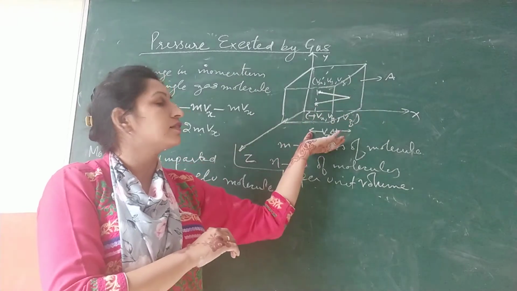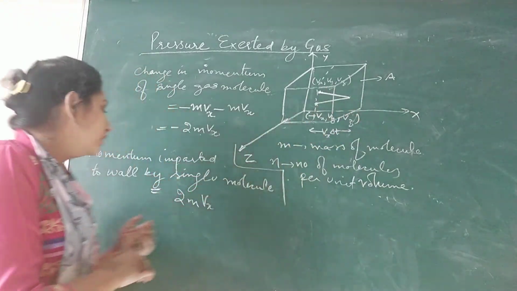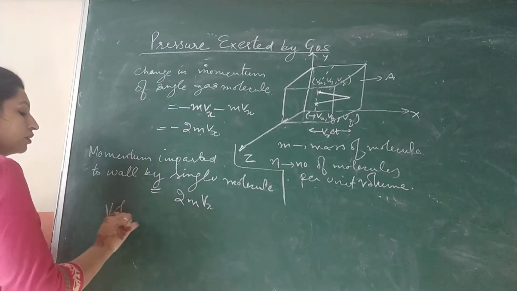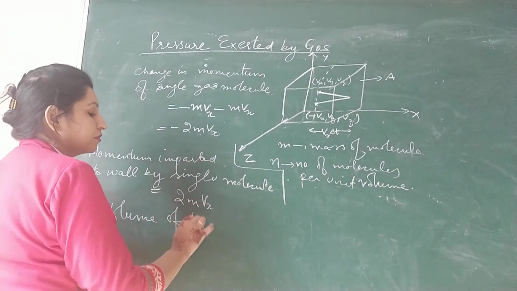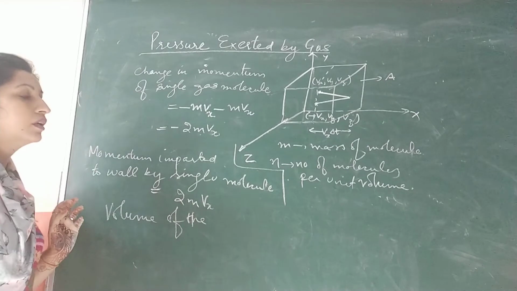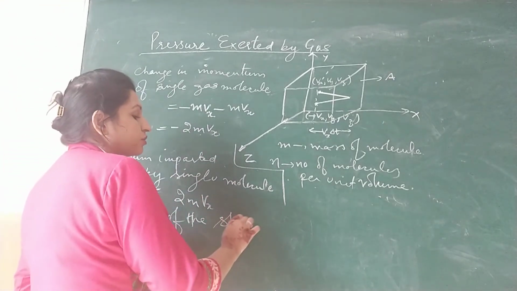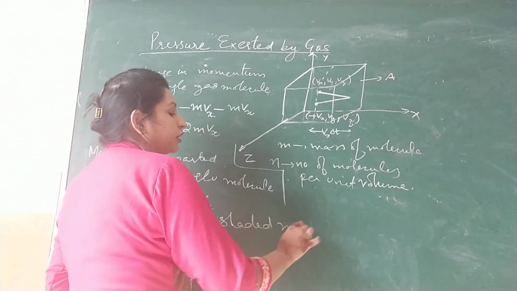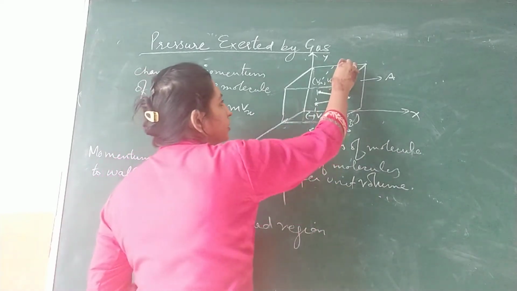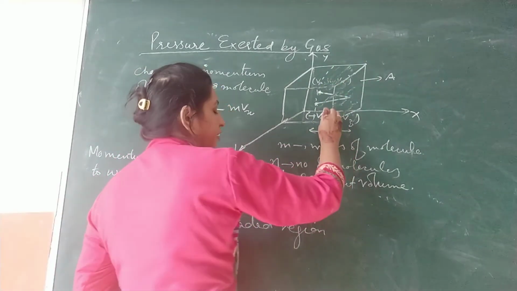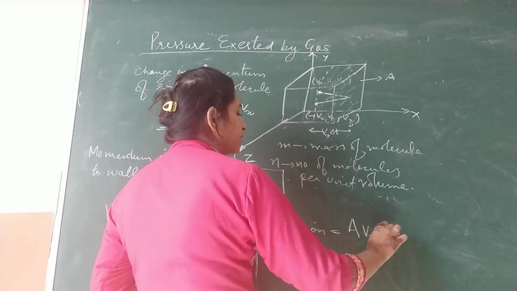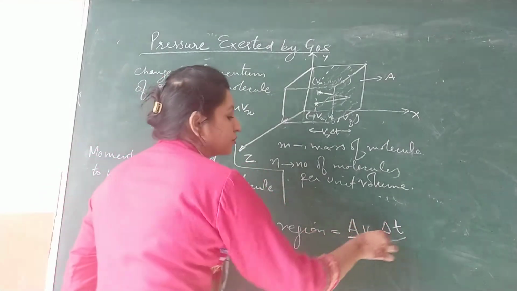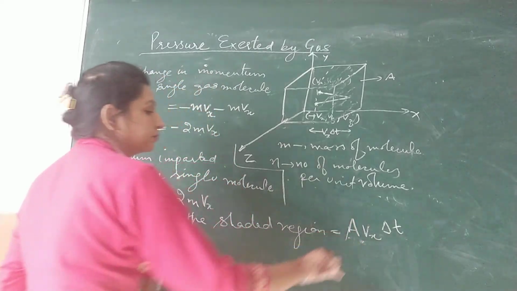So the volume of the shaded region, the region whose volume we are finding out, is A Vx into delta t. Area into distance. This is the volume.